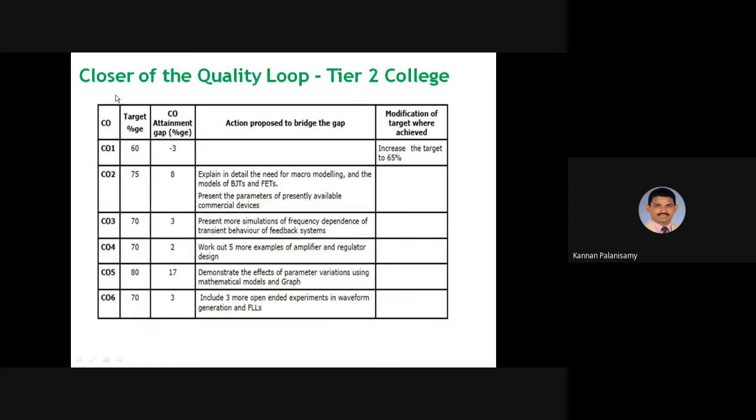So closing the quality loop. Here you see we have taken that course, analog systems and circuits. So here we have 6 course outcomes, and the target is fixed, and attainment, right? So the action proposed to bridge the gap. So here there is no need. Here modification of target. So increase the target to 65, right? And here CO2. You say what is CO2?